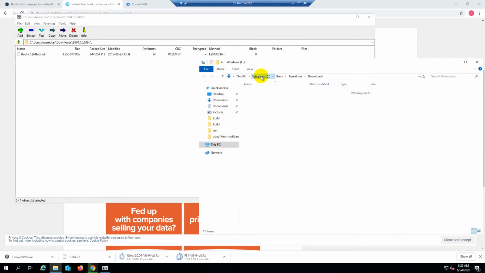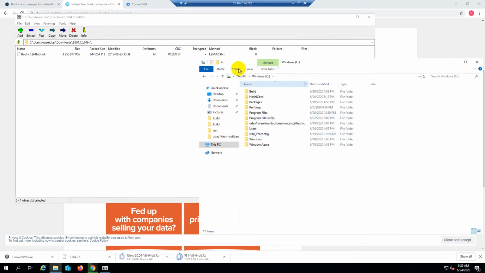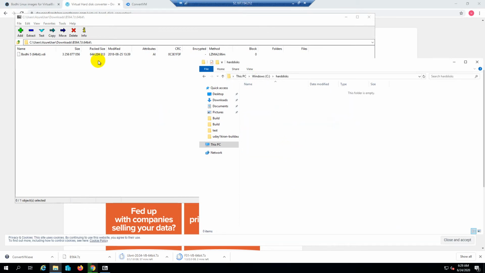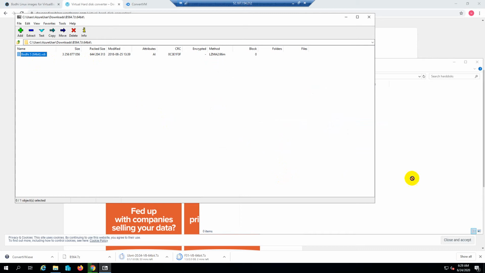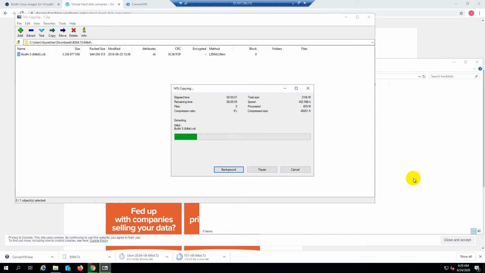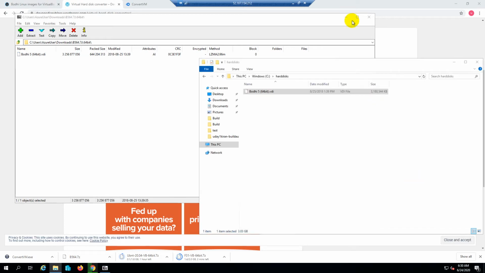So let me create a folder here for hard disks. Okay, just copy here. Yeah, other operating systems are still downloading.